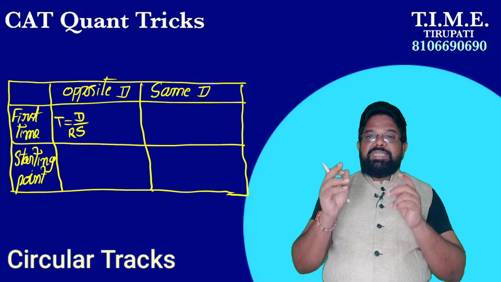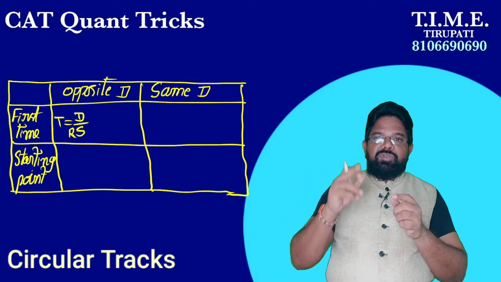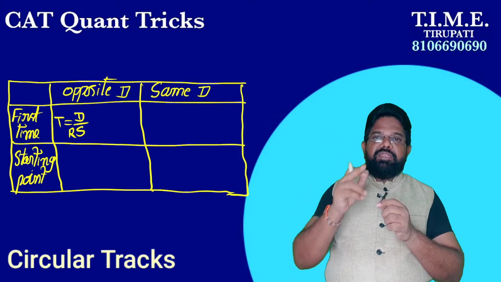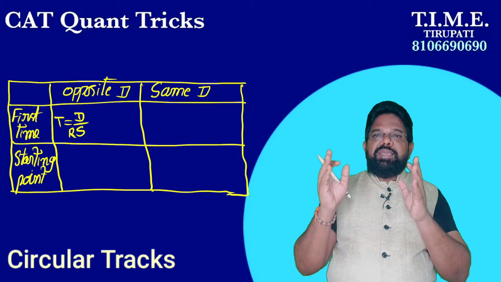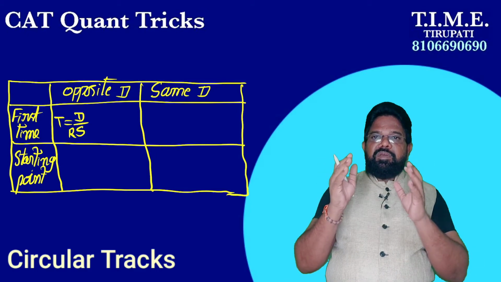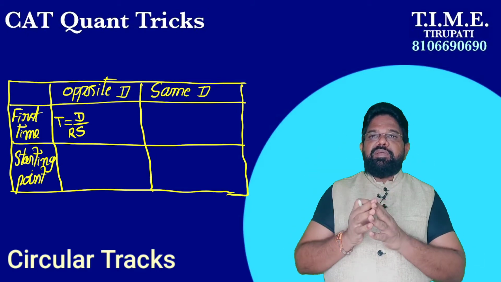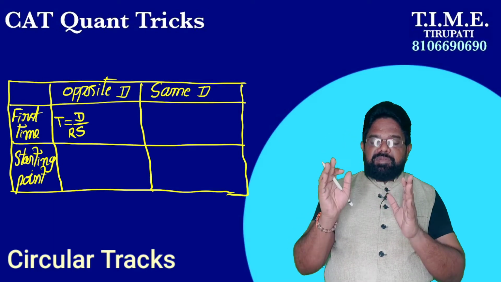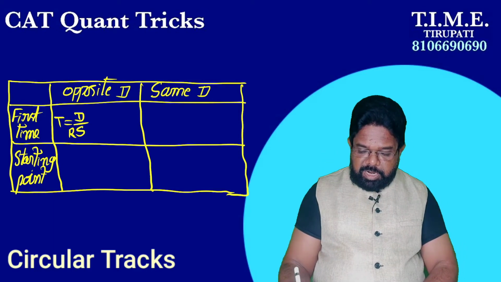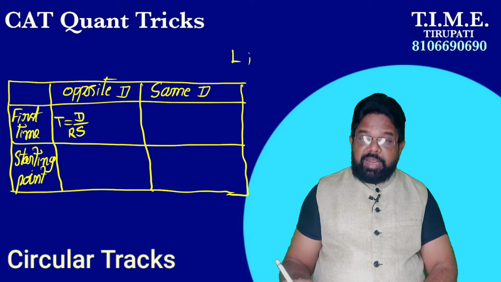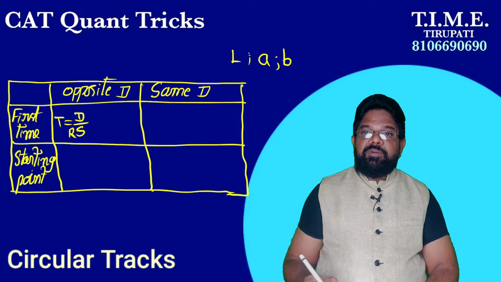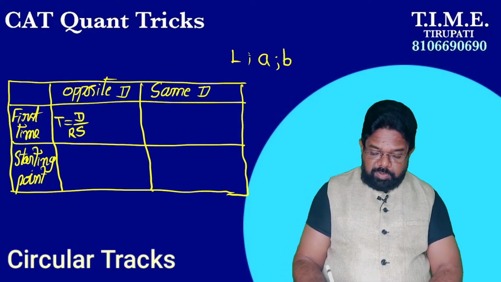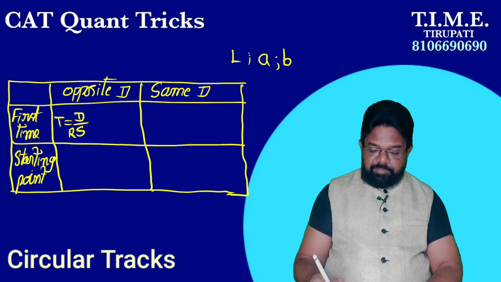Okay. Now, what is the distance here? It is the length of the track, which is given in the question. So the length of the track is L, the first person's speed is small a, and the second person's speed is small b.